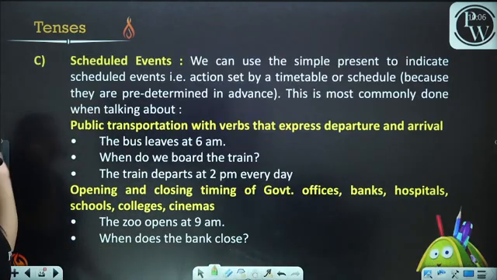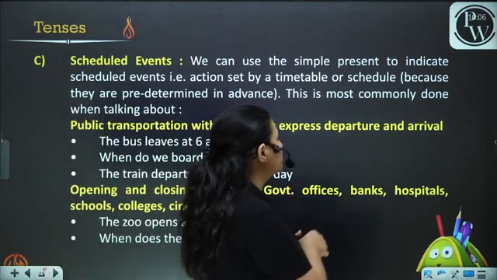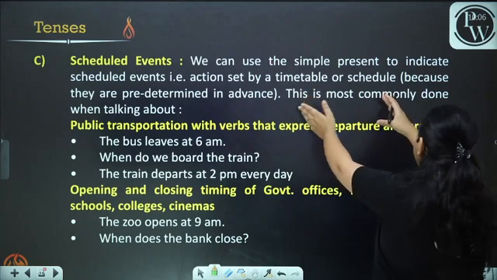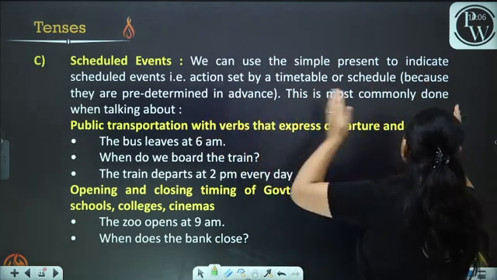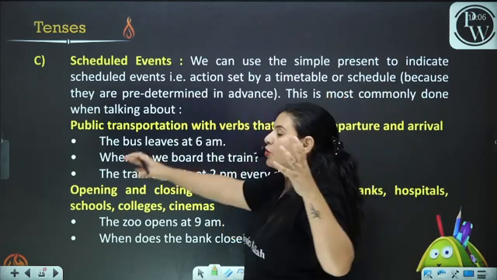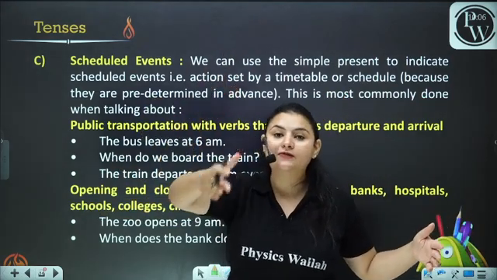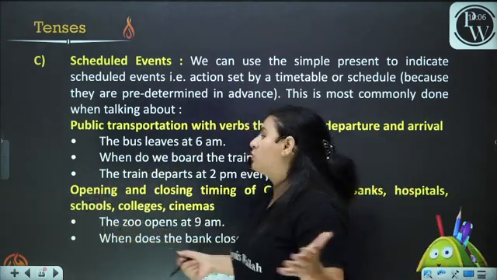Now, scheduled events. We can use the simple present to indicate scheduled events, i.e. actions set by a timetable or schedule, because they are predetermined in advance. This is most commonly done when we are talking about scheduled events which happen every day at the same time. These are the scheduled events.